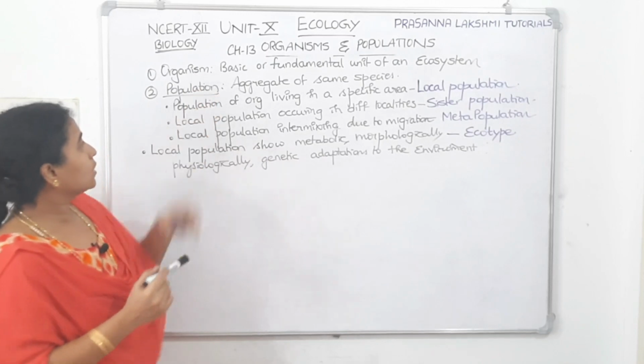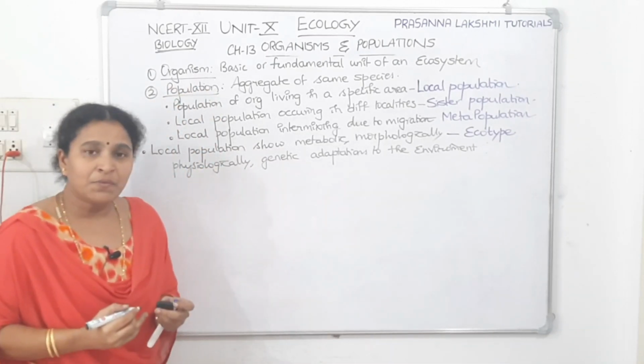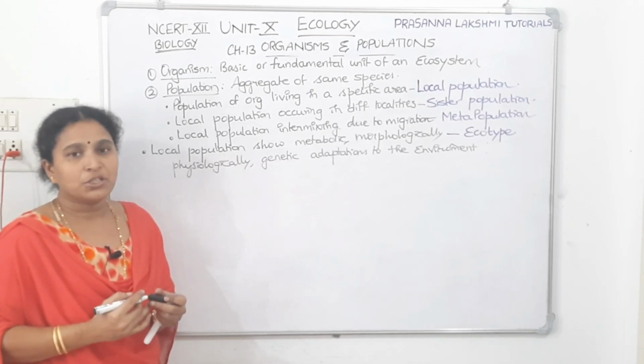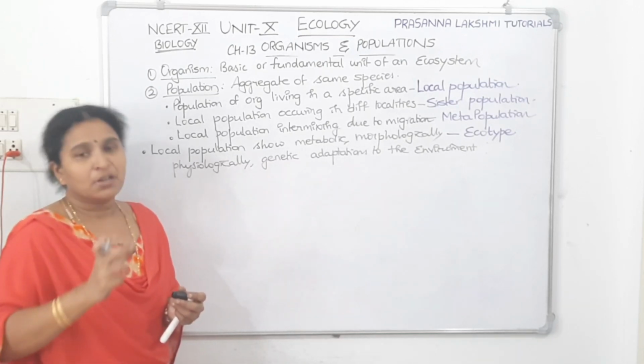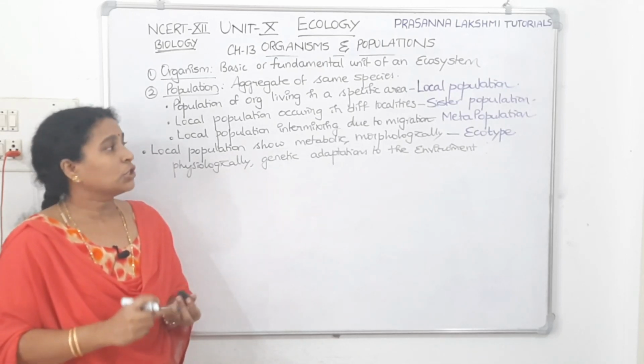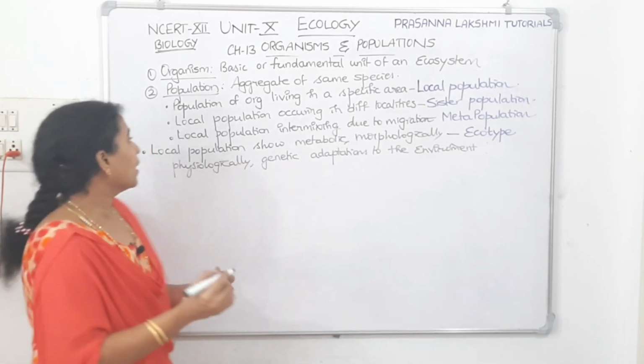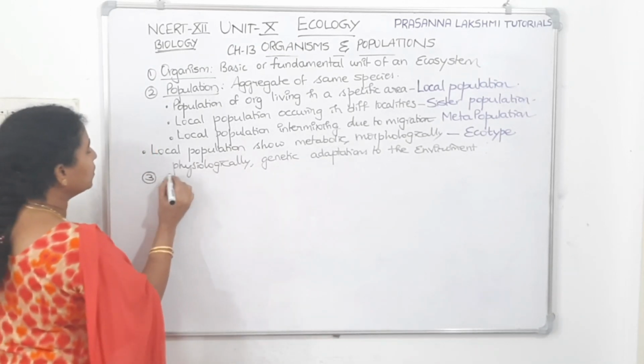So we discussed what is organism. Organism is the basic and fundamental unit of ecosystem. And then we came to the next hierarchy, that is population. What is population? It's a group of similar organisms. Then we are discussing what is local population, what is sister population, what is metapopulation, and what is ecotypic population. Then the next one, the third one we will go to, is community.